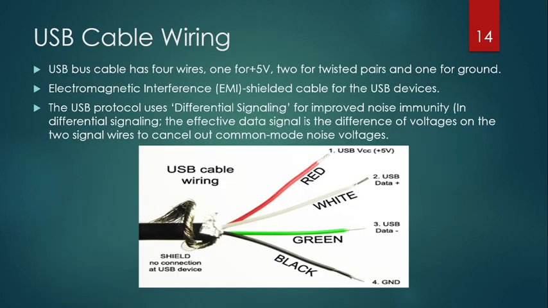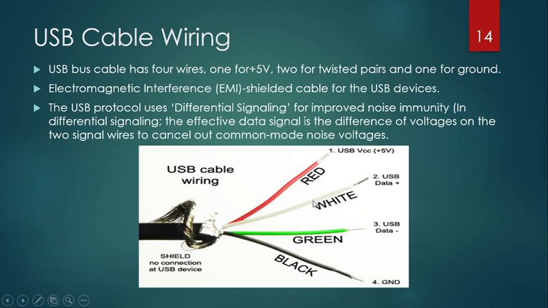Now this is about the cable wiring, that is, the USB cable. If you cut open a USB cable, you can see all these connections present. It has 4 wires: one for plus 5 volt, and the data lines, data plus and data minus.